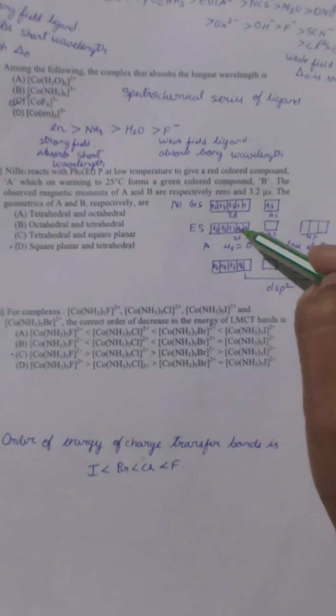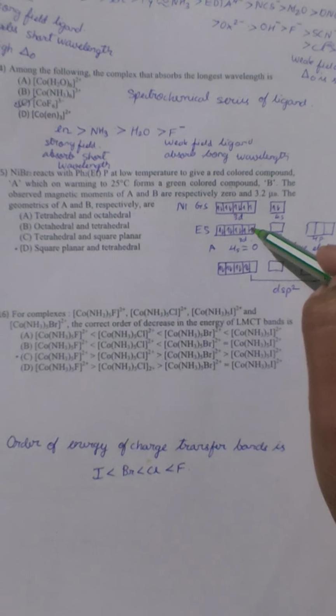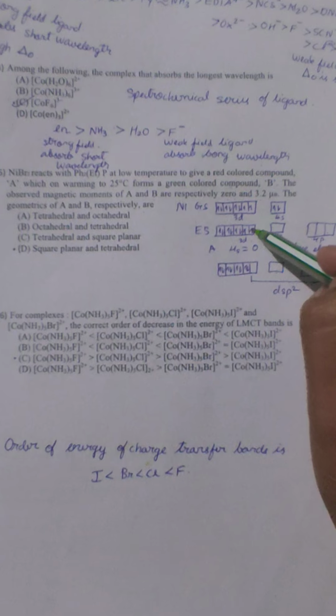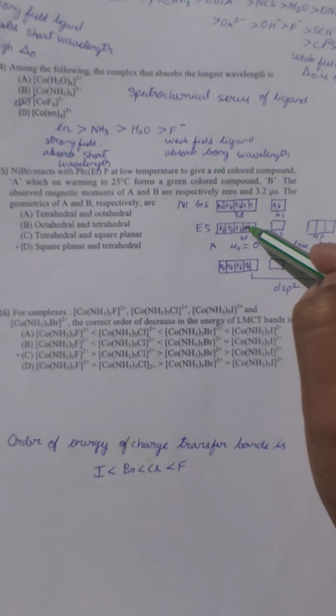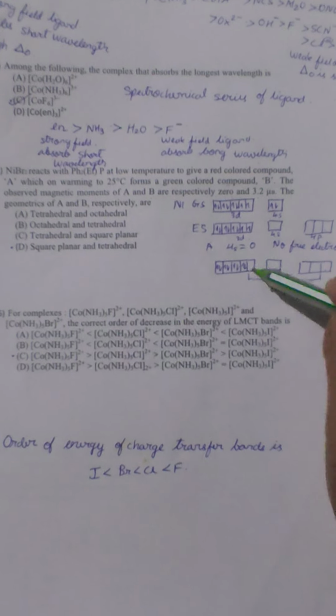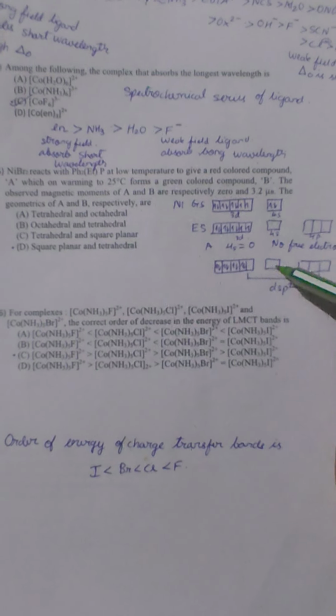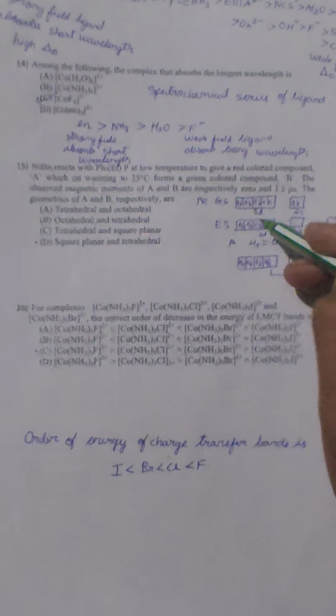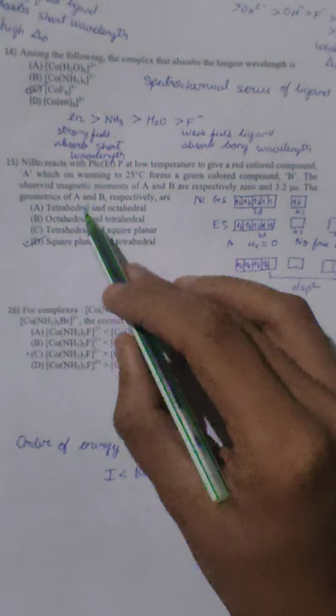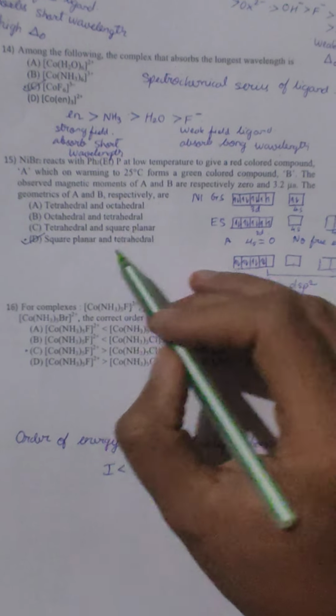So it can only be possible when the second last electron from the d gets paired up with the other unpaired electron. So 1 d, 1 s and 2 p will be considered, which will be square planar. In other cases we don't have square planar, so we can directly conclude on this.